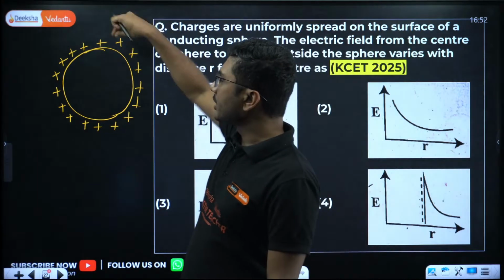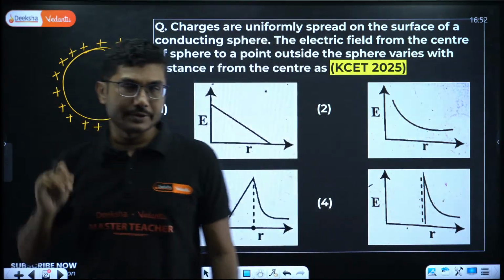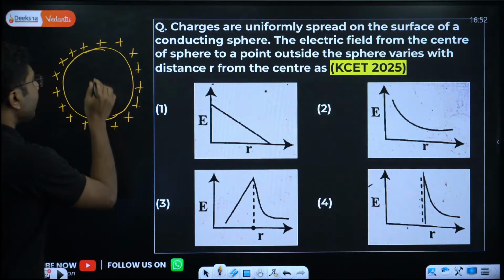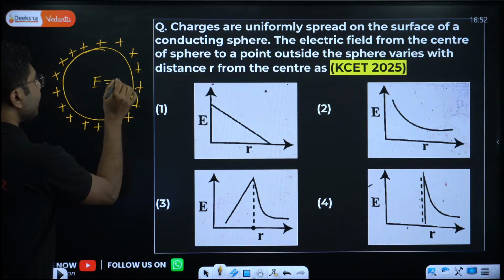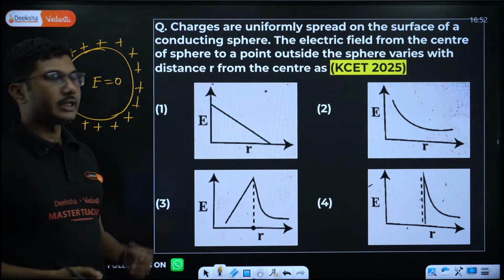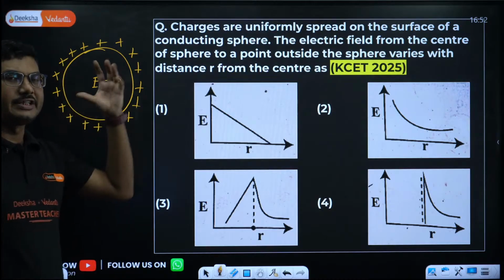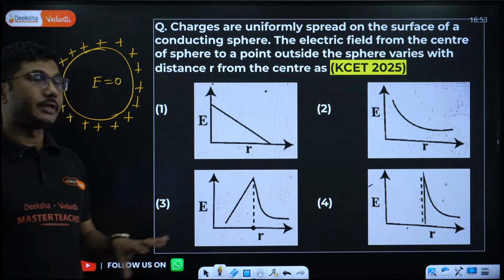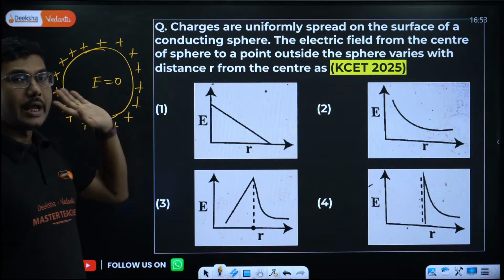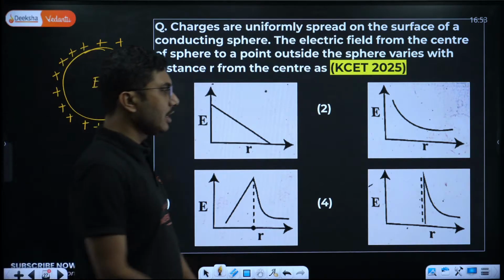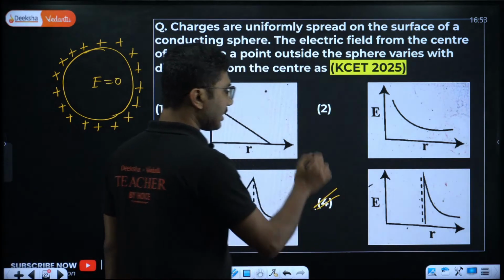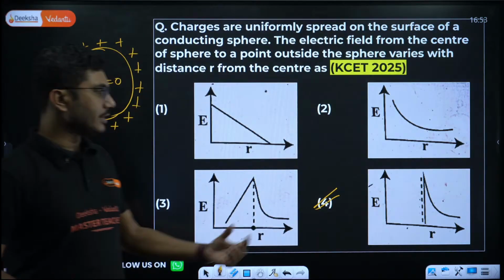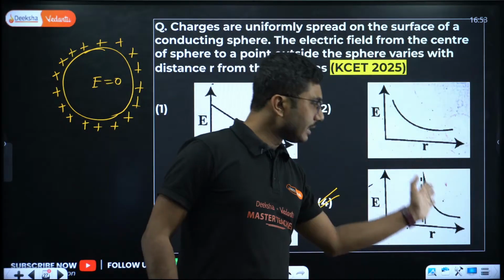If you give some charge it will always stay on the surface. So electric field inside a conducting sphere or a spherical shell is always 0. If you have followed my last lecture, you will realize that this is the correct pattern for electric field. So it is 0 inside and it decreases like this.